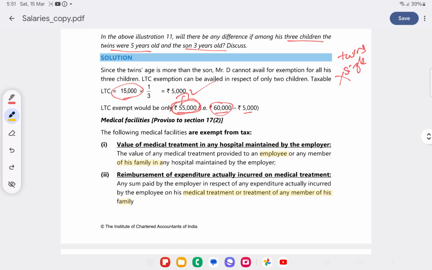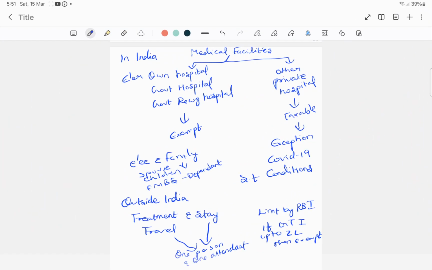Now we are going to see medical facilities. Medical facilities, if provided in India by the employer's own hospital or in a government hospital or government recognized hospital, then it is exempt. If in any other private hospital, then it is taxable. What is the exception? The exception is COVID-19, subject to certain conditions. That is, we should have given the COVID positive report certificate. We should have given other expenditure certificates. This exception for COVID-19 is given subject to certain conditions.